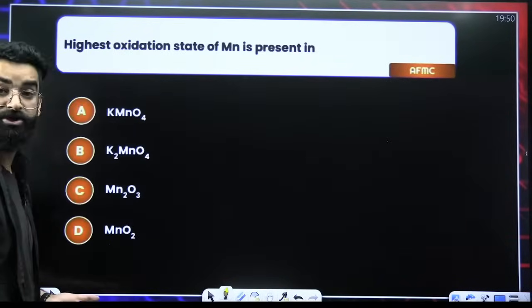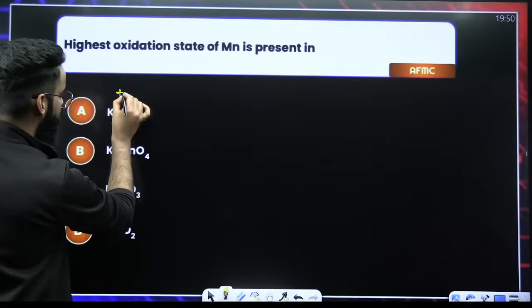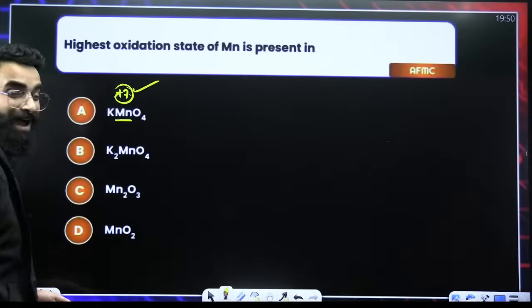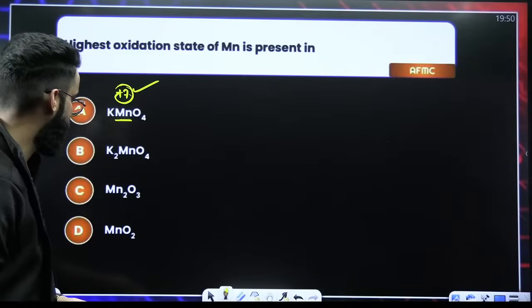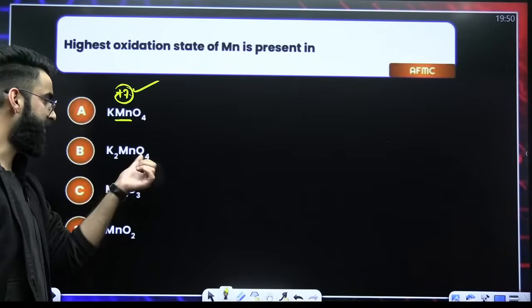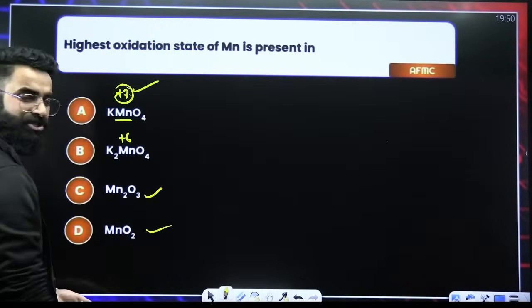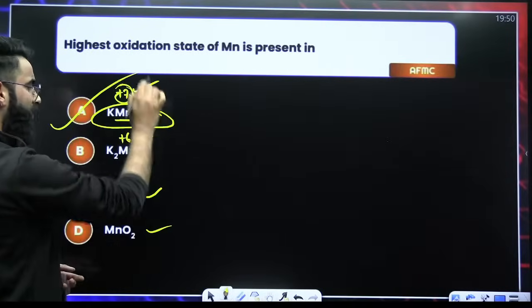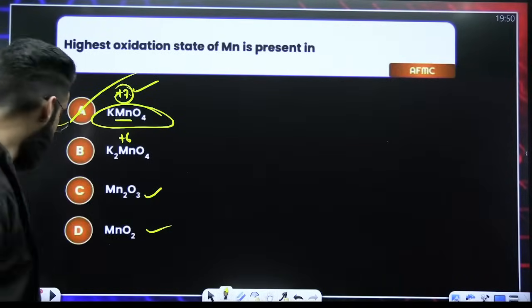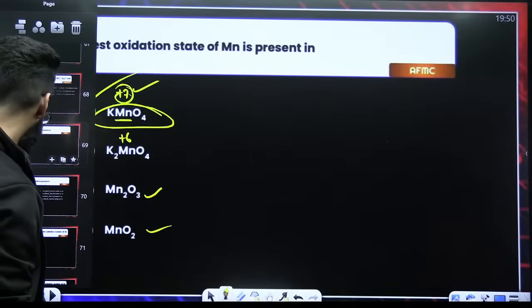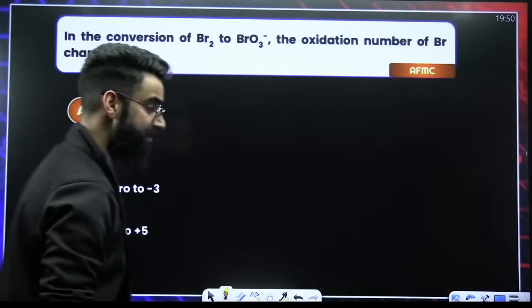And in which of the following does it show +7? It's going to be here, KMnO4. In KMnO4, manganese shows the highest oxidation state, that's +7. And this is MnO4 dinegative, where manganese shows +6, and accordingly you can check. So the maximum oxidation state of manganese is in KMnO4, where it is +7.